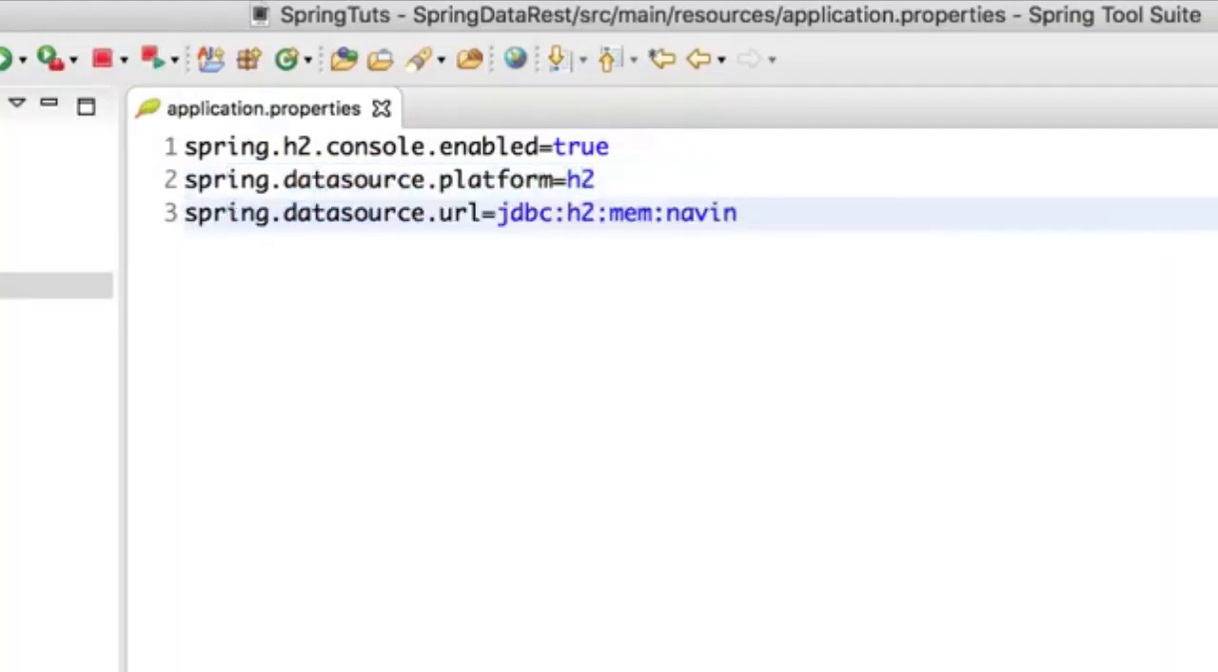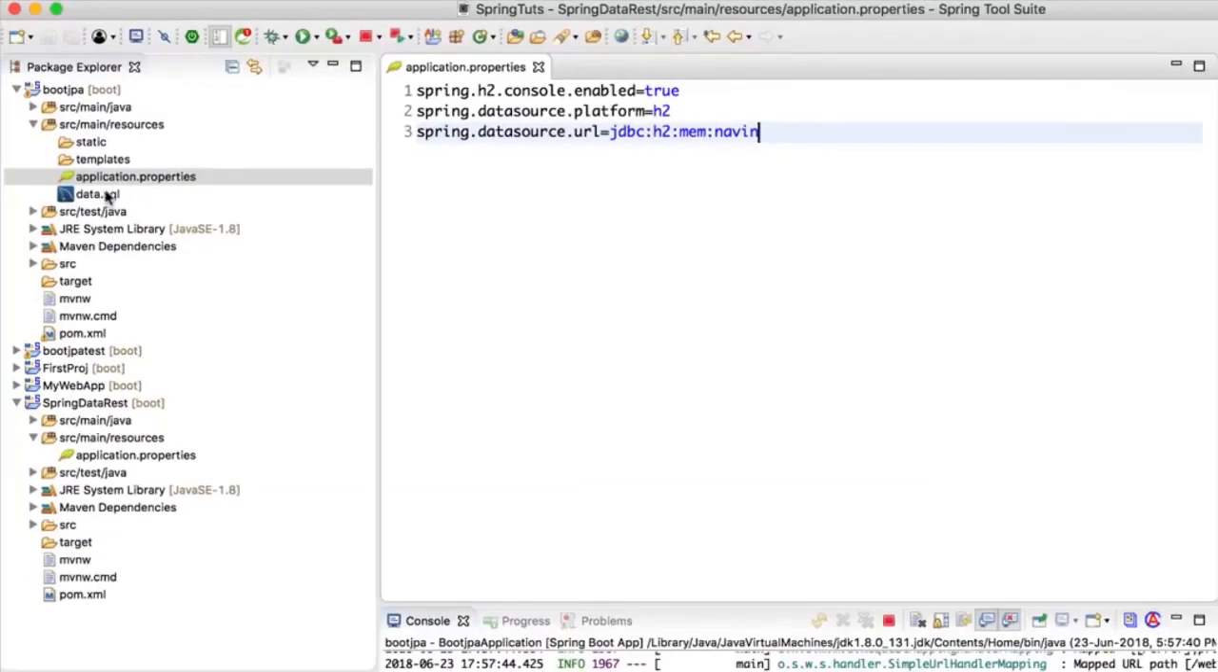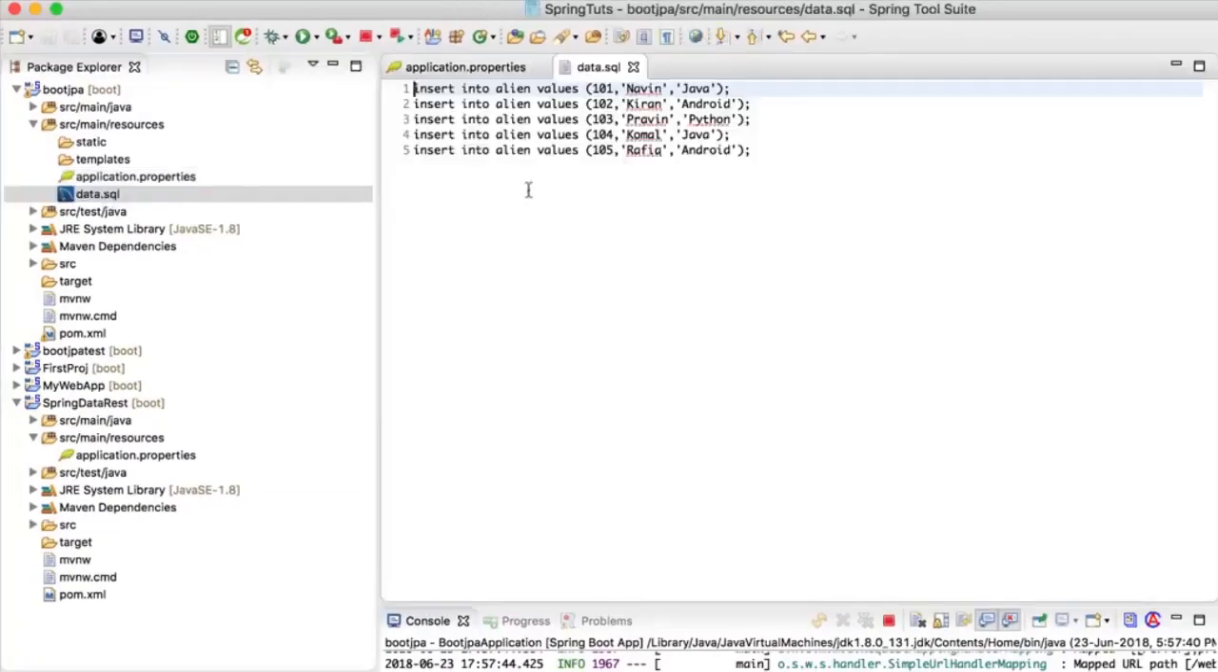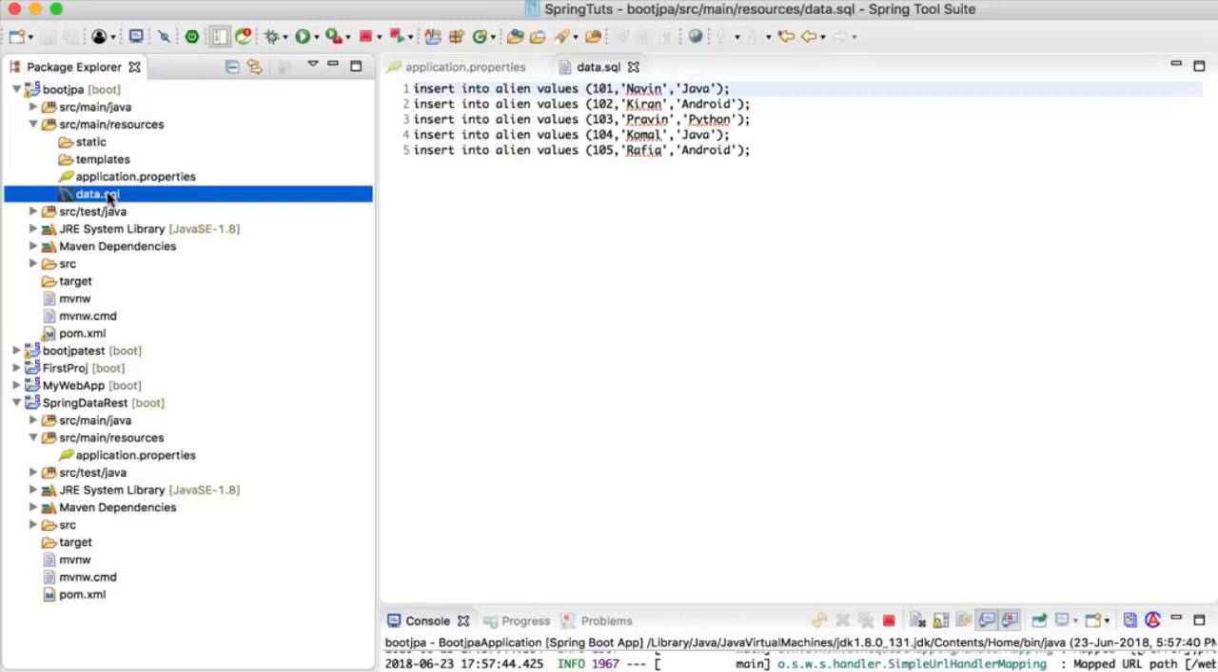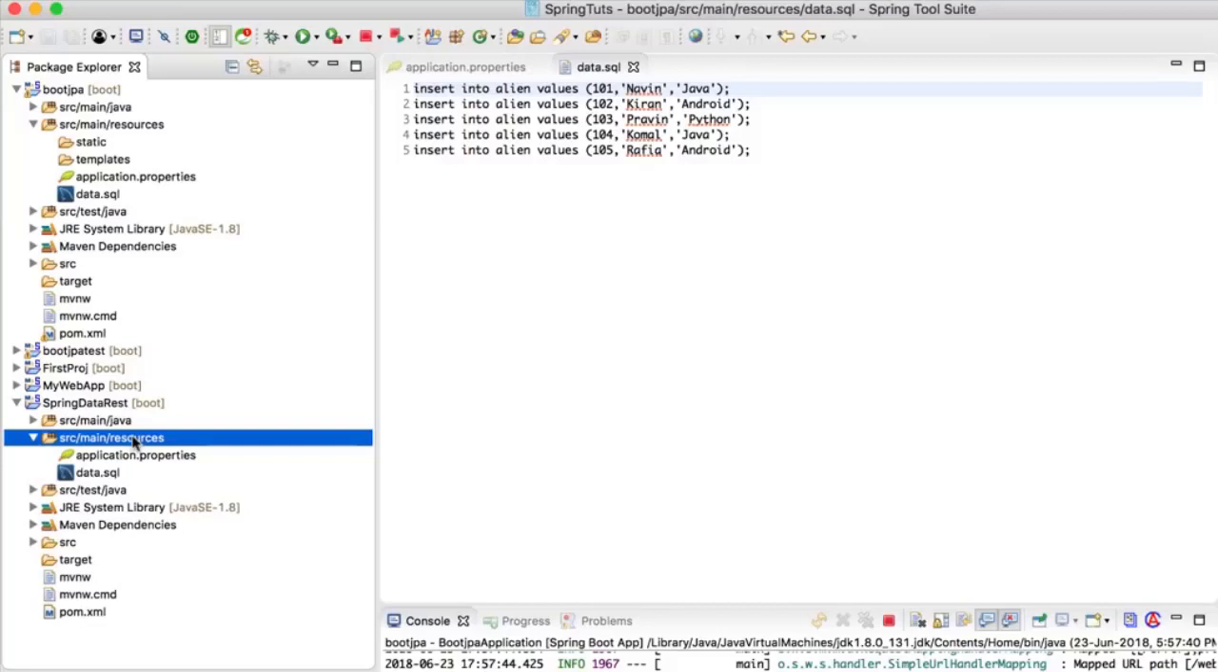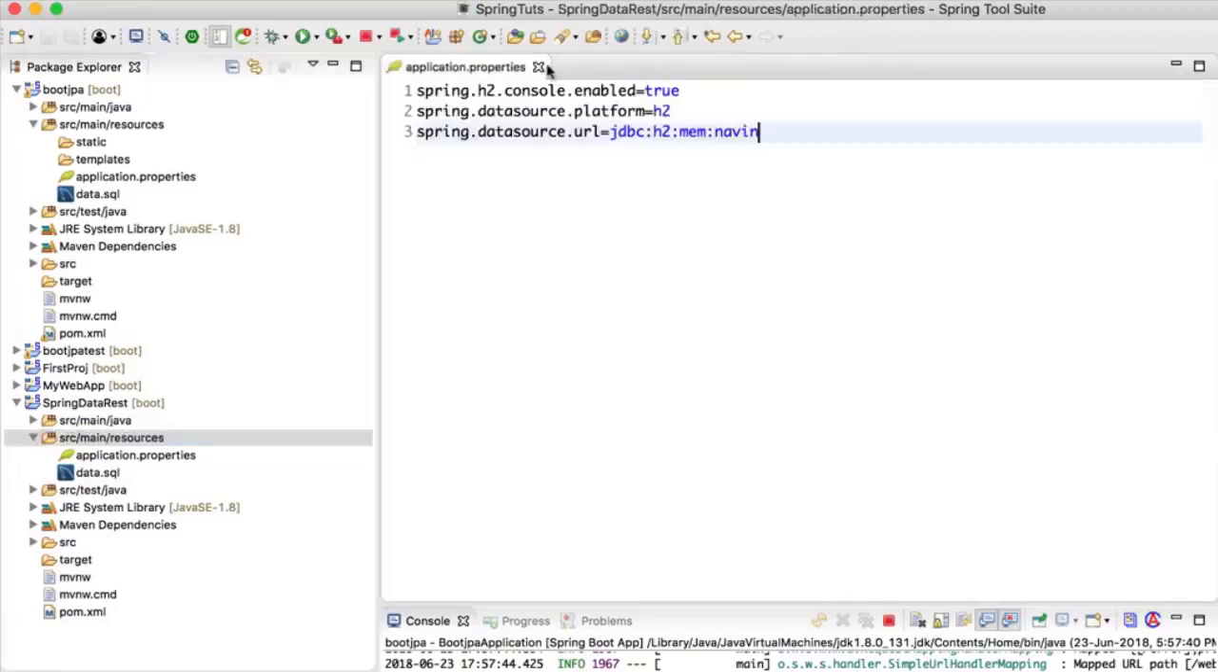Now, once you have specified your properties, the next thing we need is initial data, right? Of course, I can create this file by myself, but just to save time, I will copy this file. It's very easy, actually. You just need to create a SQL file, a normal file with the extension .sql, add your insert statements there, and put that in the resource folder. That's very important.